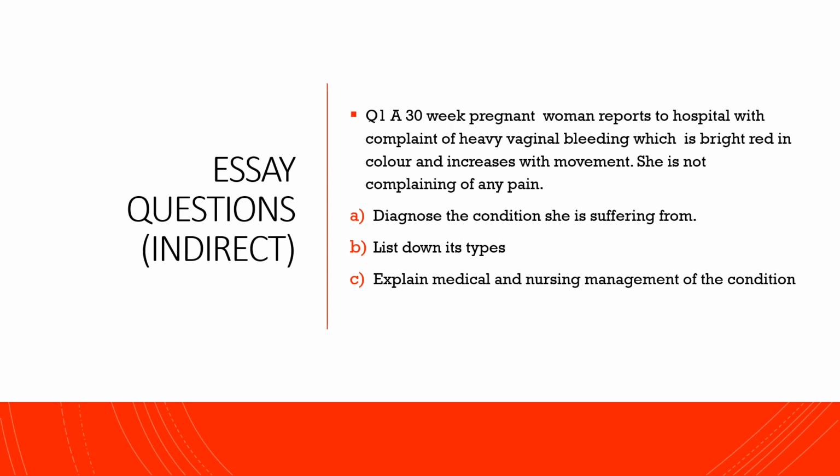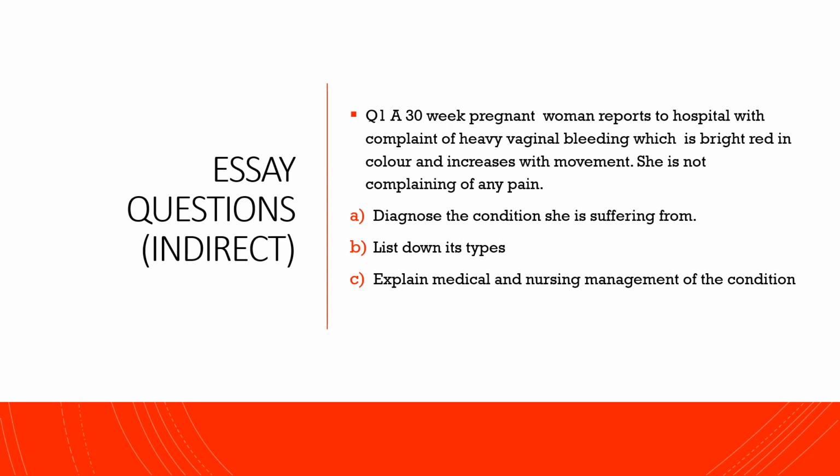Moving forward, it says the bleeding is bright red in color, it increases with the movement, and it is without any pain. What do these three things suggest? It is clearly a case of placenta previa, because in placenta previa we get bright red color bleeding which increases with movement, and placental bleeding due to placenta previa is always painless.